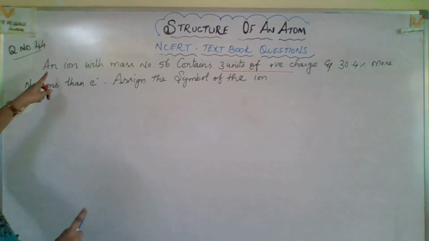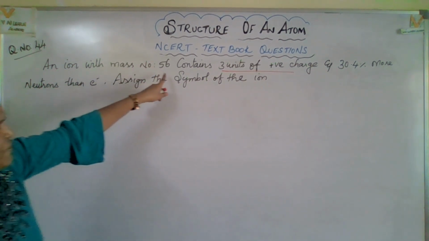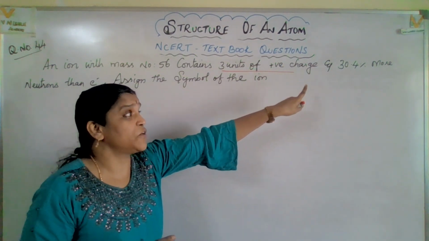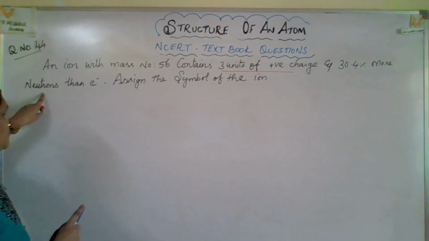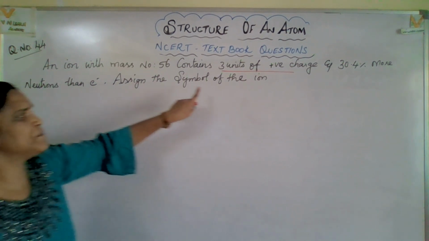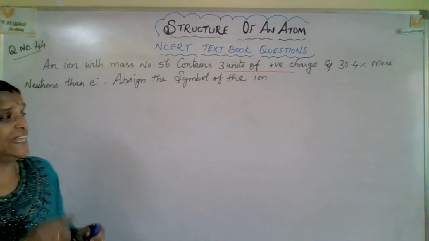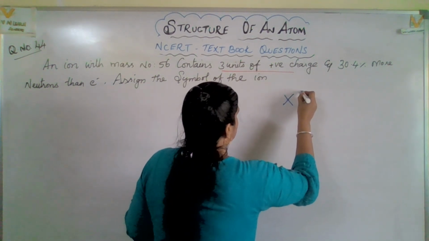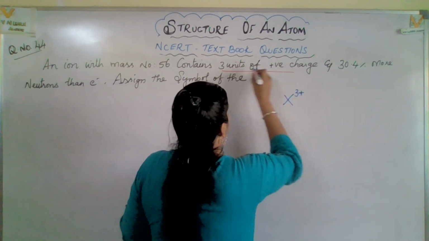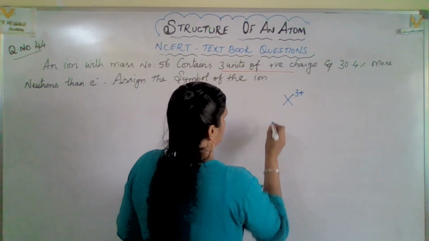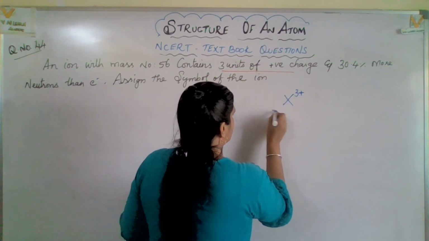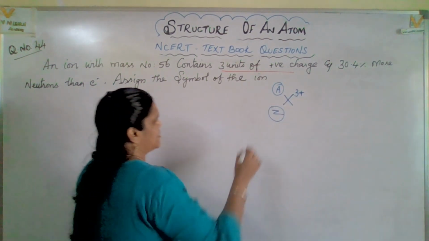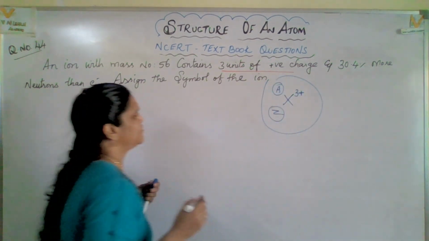Now let us check another question. An ion with mass number 56 contains 3 units of positive charge and 30.4 percentage more neutrons than electron. Assign the symbol of the ion. See, here they mentioned very clearly X, and it has 3 units of positive charge. And here also Z is an atomic number, A is the mass number, and X is an element. So this is the way you have to find out.